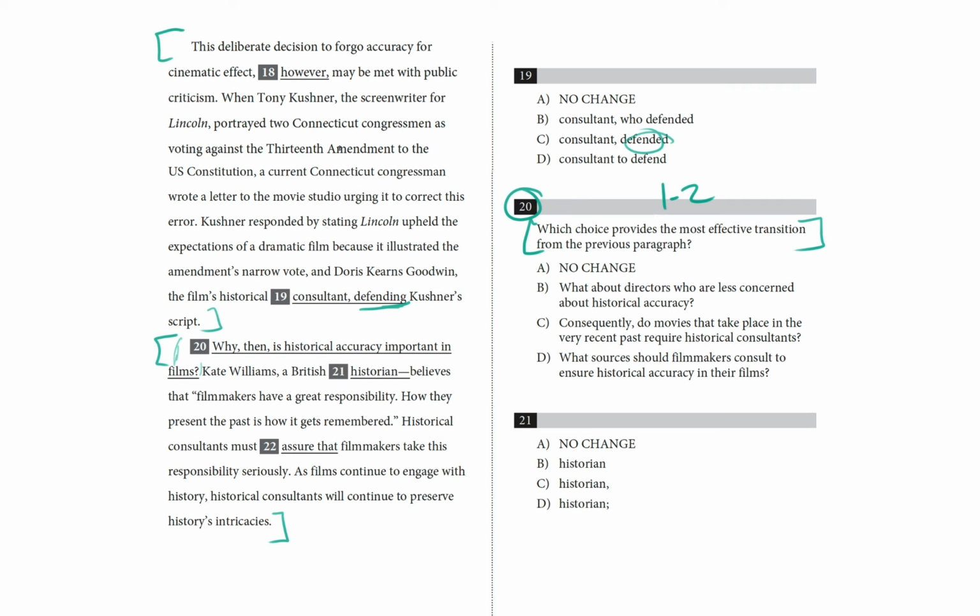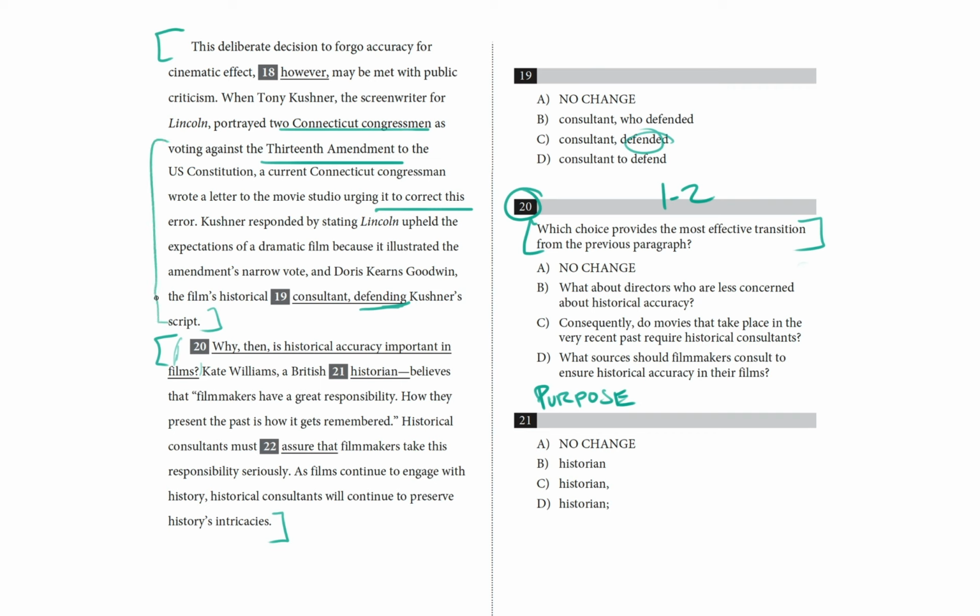So the previous paragraph brings up this incorrect thing, this invented fiction in which 2 Connecticut congressmen voted against the 13th Amendment when an actual Connecticut congressman argues that that was wrong, that they actually voted for it, and that the studio should correct the error. Let's ask ourselves about the purpose. What is the purpose of the information we are transitioning to?